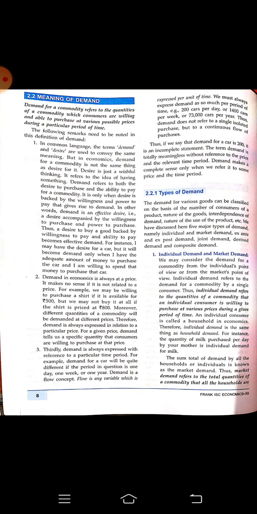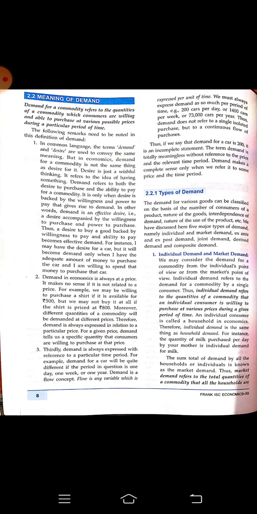The first point is about the individual demand curve and market demand curve. Individual demand curve refers to the quantities of a commodity that an individual consumer is willing to purchase at various prices during the given period of time. This means that suppose the price of a commodity is increasing, that individual consumer will demand less, and if the price is decreasing, the demand will increase. This is what we have assumed. As the price increases, the demand decreases. As the price decreases, the demand increases.